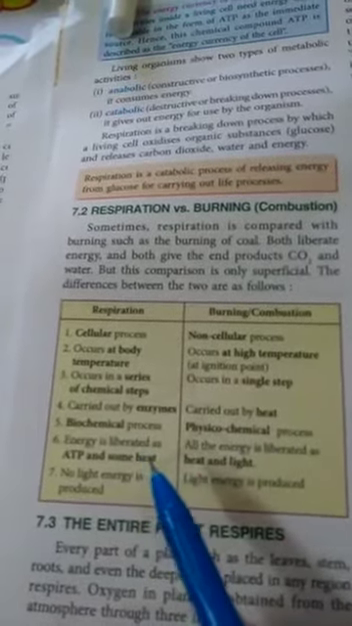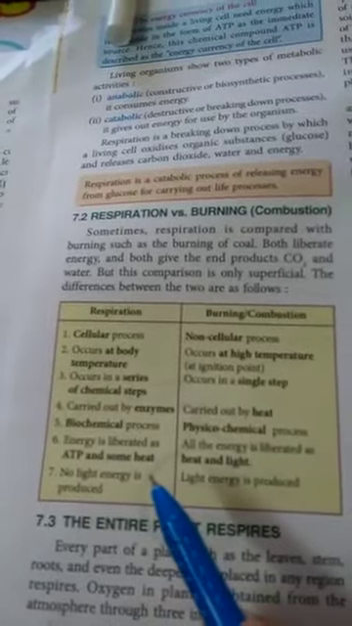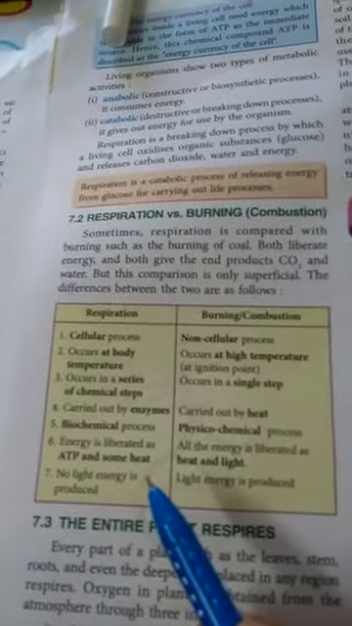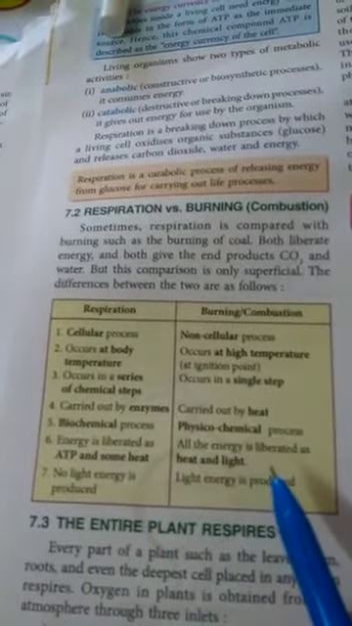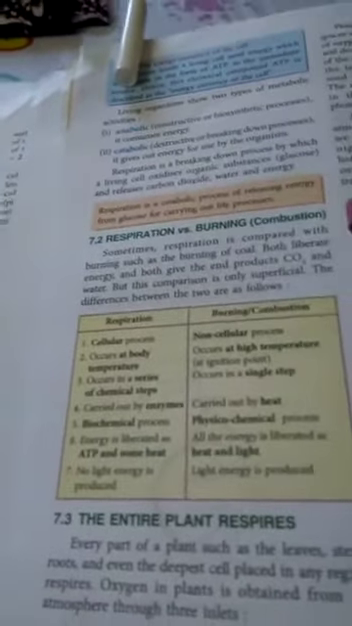In respiration, energy is liberated as ATP, and some of the energy is also liberated in the form of heat. While in case of burning, heat and light are liberated. In case of respiration, there is no light energy released, while in burning, light energy is released.